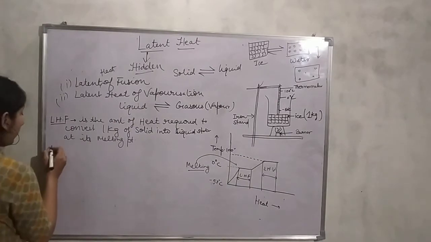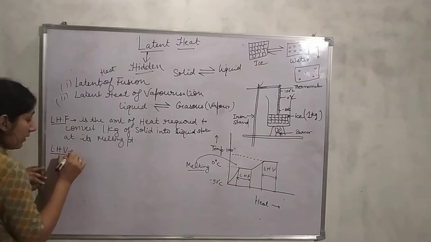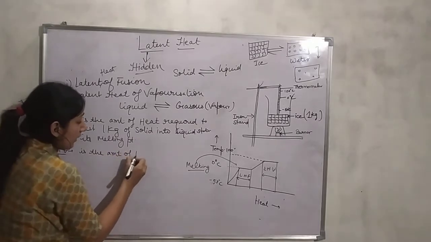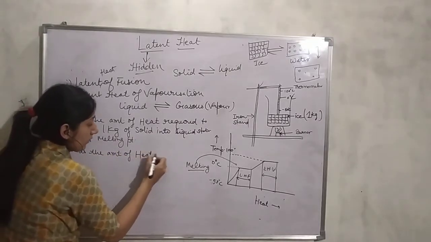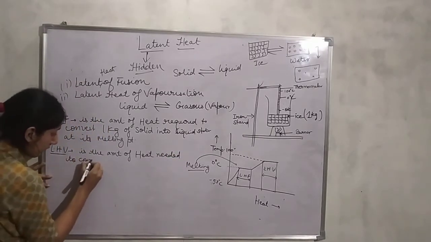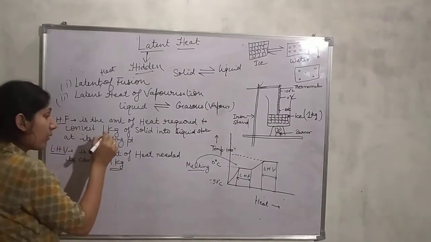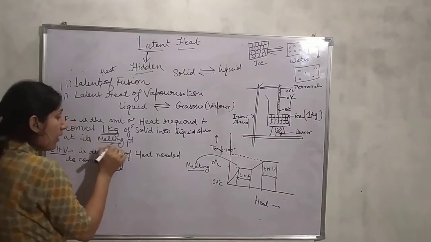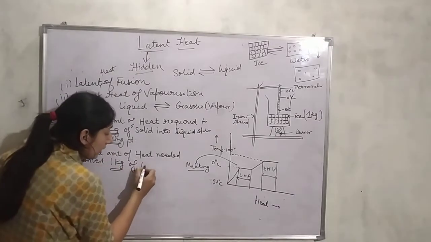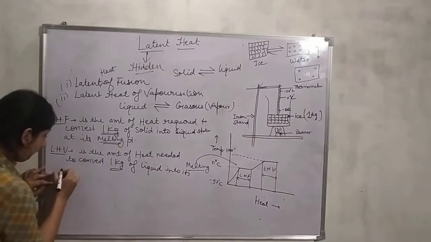So coming to the definition, latent heat of vaporization is the amount of heat needed or required to convert 1 kilogram. Remember students, you have to mention two things: 1 kilogram at the melting point for latent heat of fusion, and 1 kilogram of liquid into its vapor